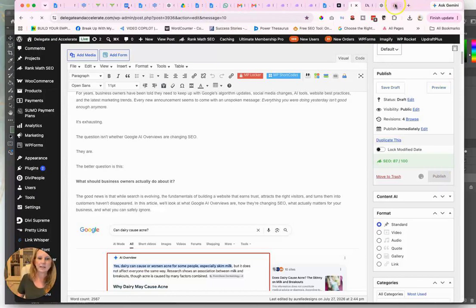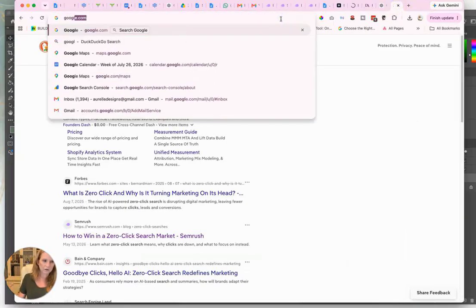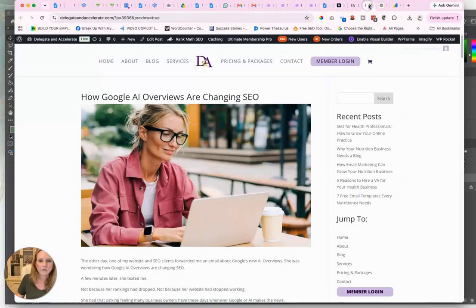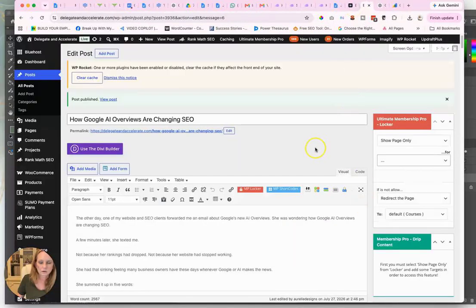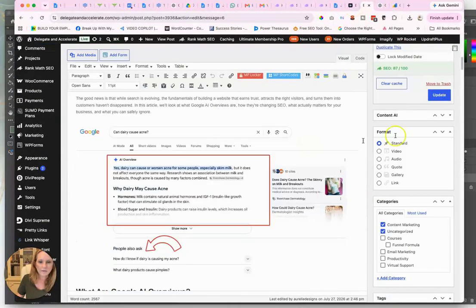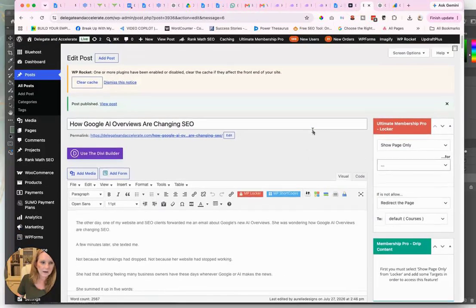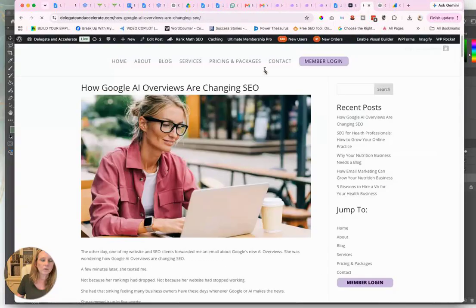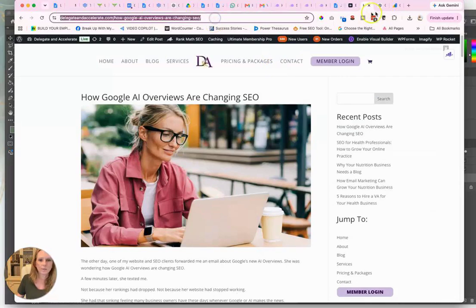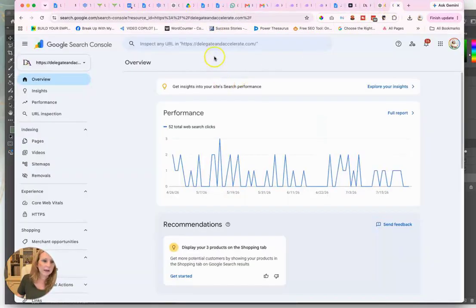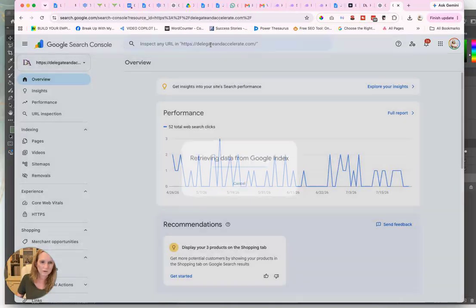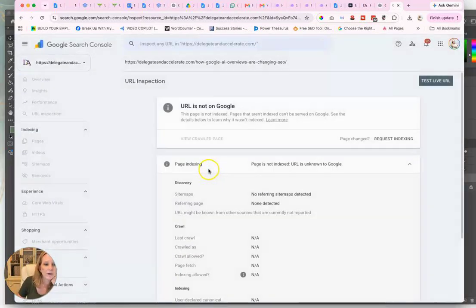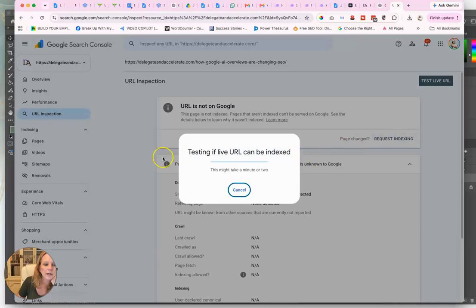Alright, so what's next? Next comes Google Search Console. We're going to visit the live blog. It is now live. We are going to tell the world about our new blog. So to do that, we add it to Google Search Console. And what we're doing is saying, hey, can you go ahead and put this in your list of websites to look at?